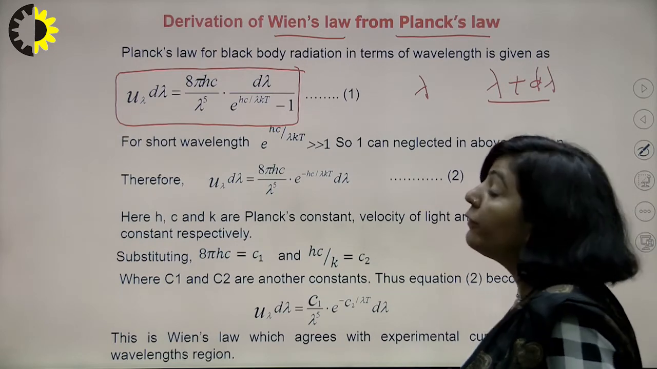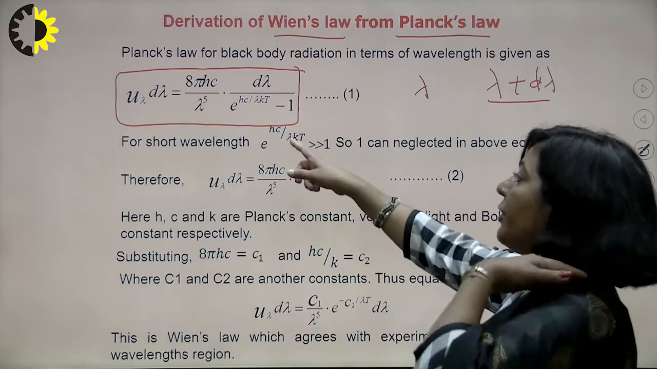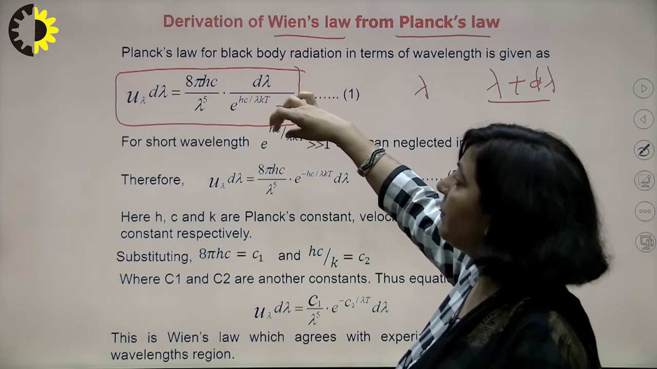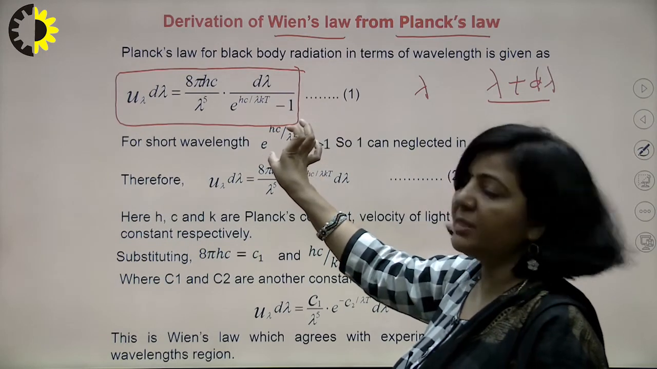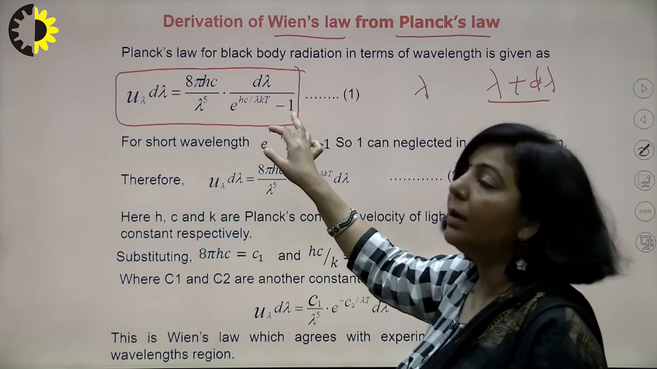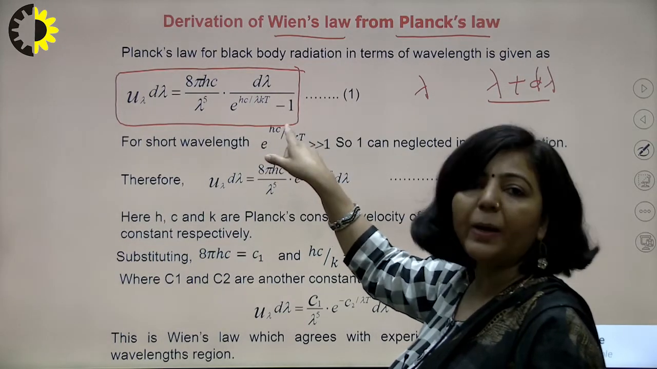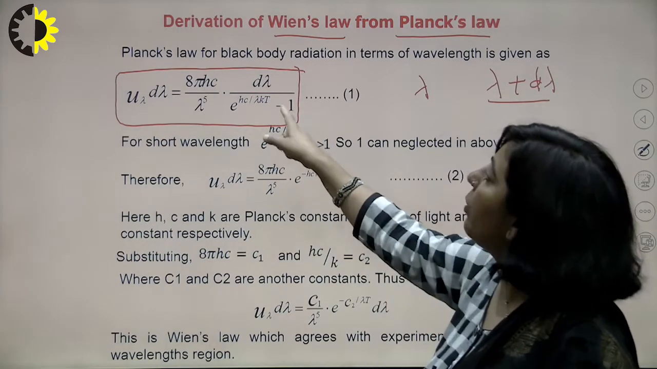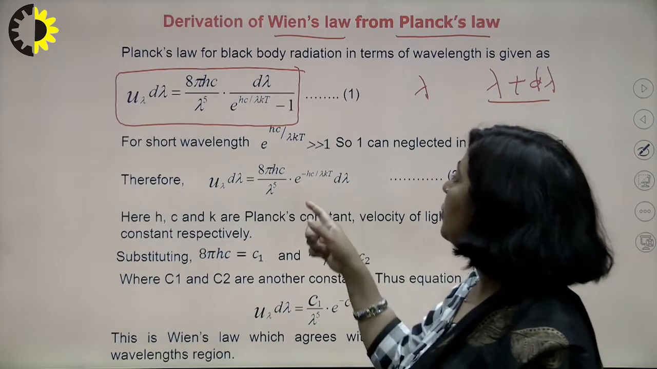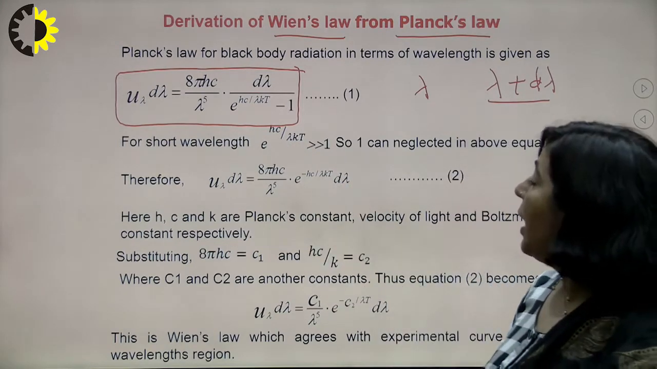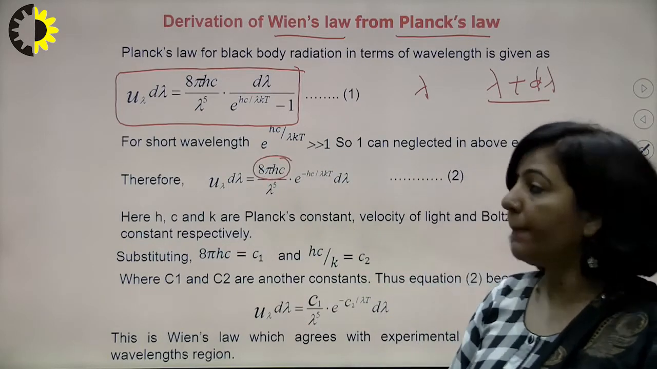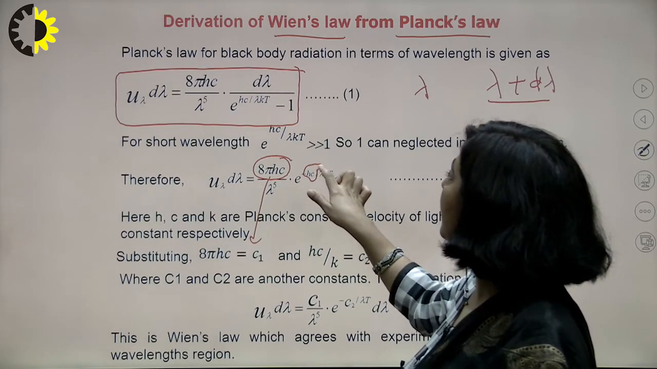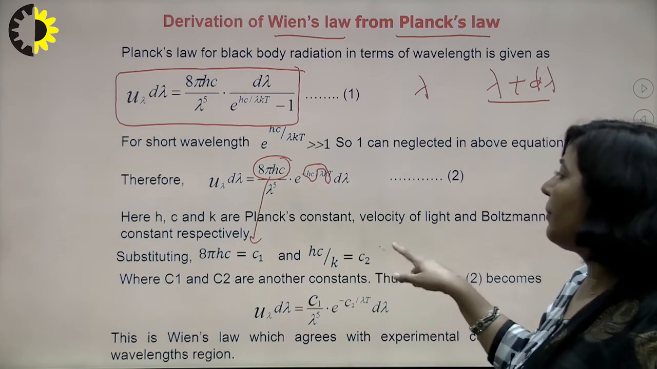Now, if you are talking about the shorter wavelength region, since lambda is very small, this particular factor will be very large. It means e raised to power hc by lambda kT will be very large with respect to 1. So you can neglect this 1 with respect to e raised to power hc by lambda kT. If you neglect this 1, then in the denominator you get only e raised to power hc by lambda kT. Simplifying it, we replace the constant 8 pi hc by c1, and hc upon k, because h, c and k are all constants, we replace by c2.